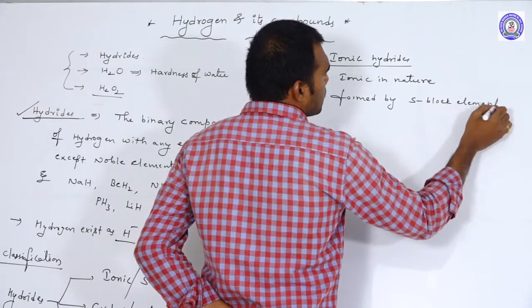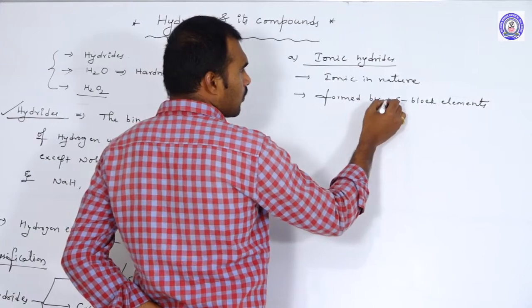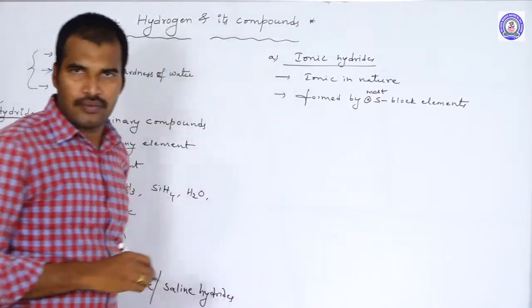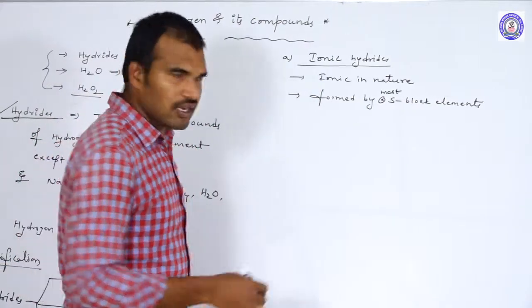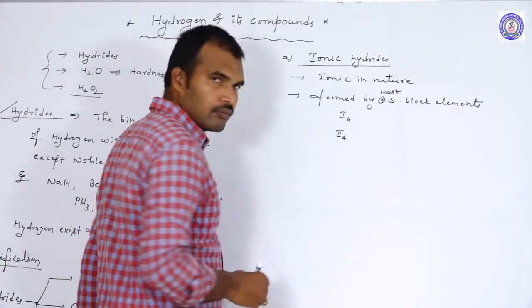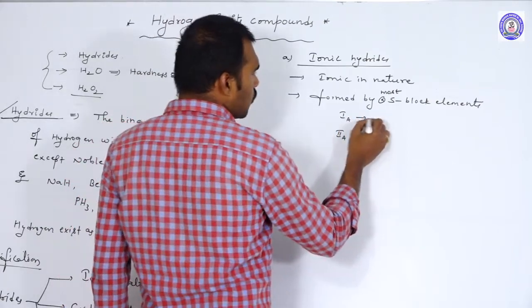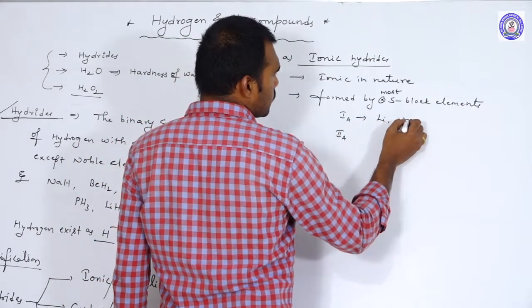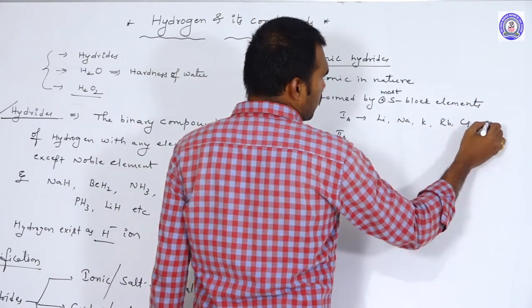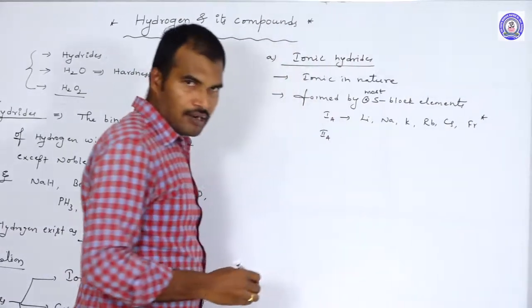Most of the S block elements, not all S block elements. In S block, what elements come under it? That is 1A group and 2A group. In the 1A group we know lithium, sodium, potassium, rubidium, cesium, and francium, which is a radioactive element.